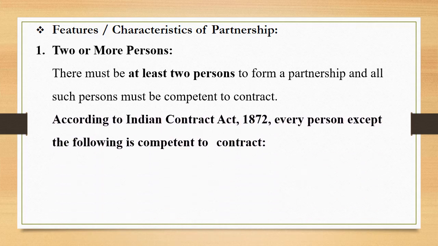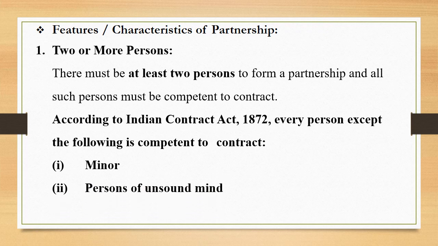According to Indian Contract Act 1872, every person except the following is competent to contract. Number 1, a minor. A minor is not competent to contract, and that's why in normal cases a minor cannot be admitted as a partner. But yes, if all the partners agree, in that case a minor can also join as a partner in a partnership firm.